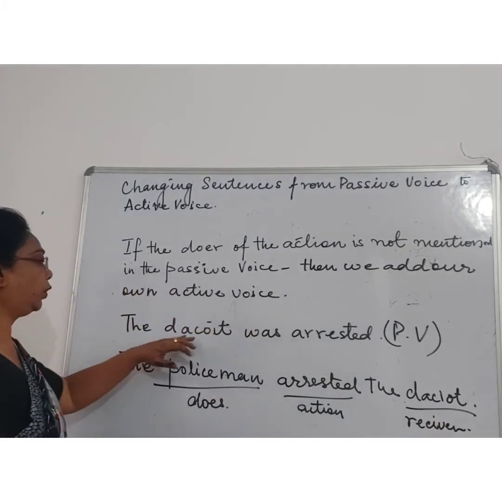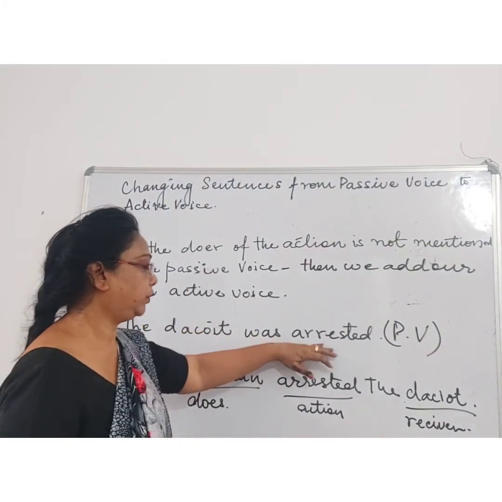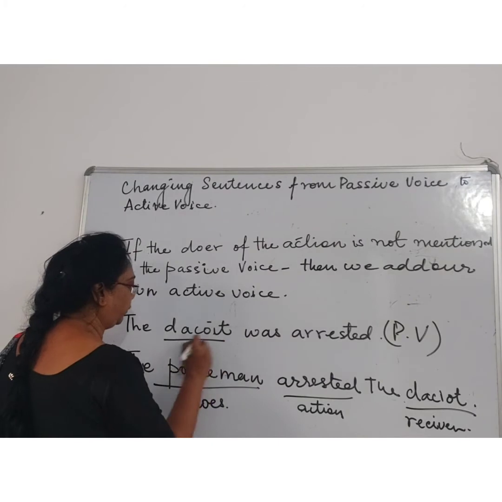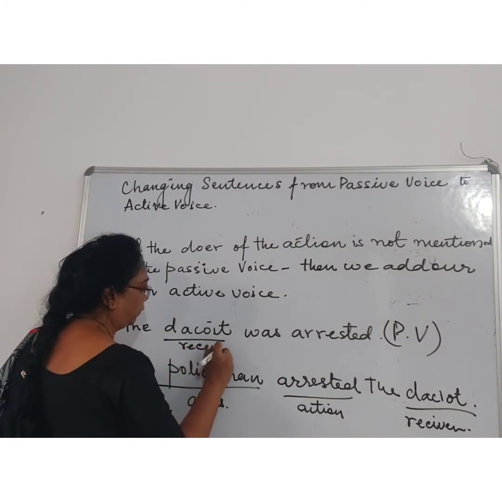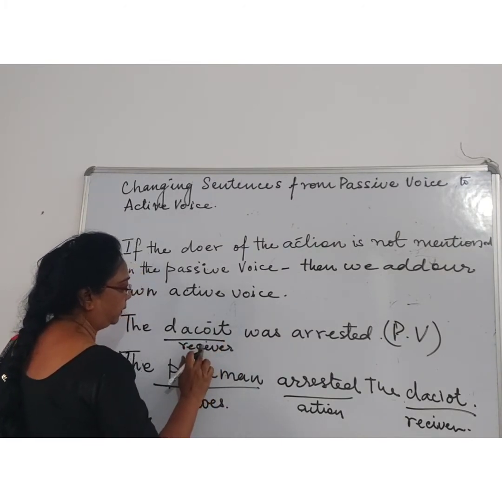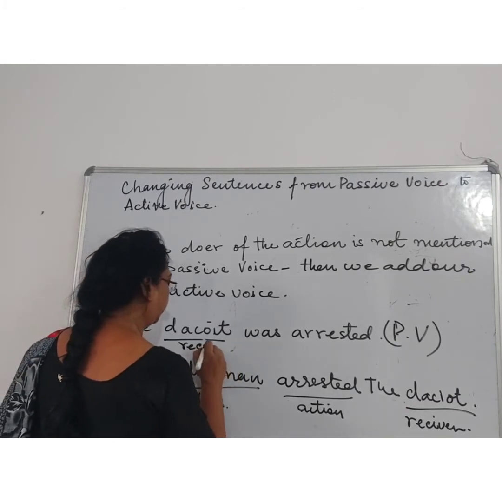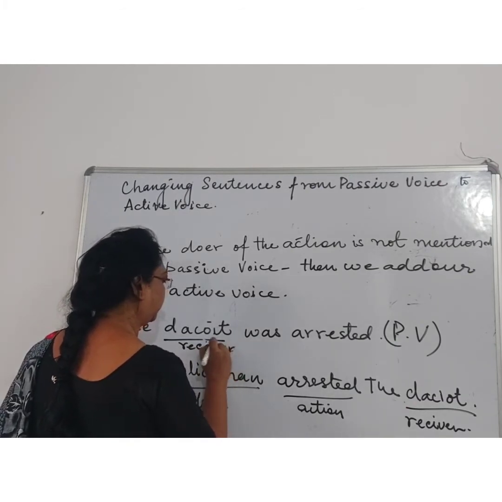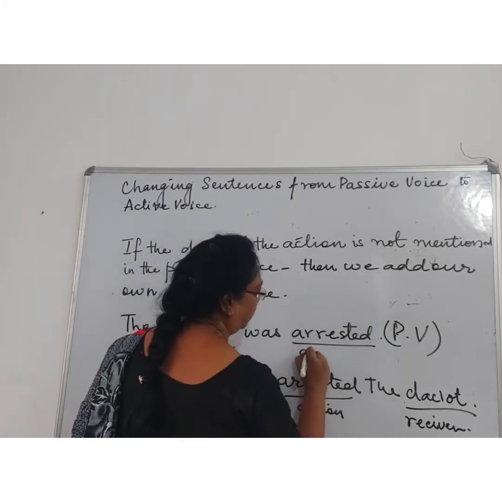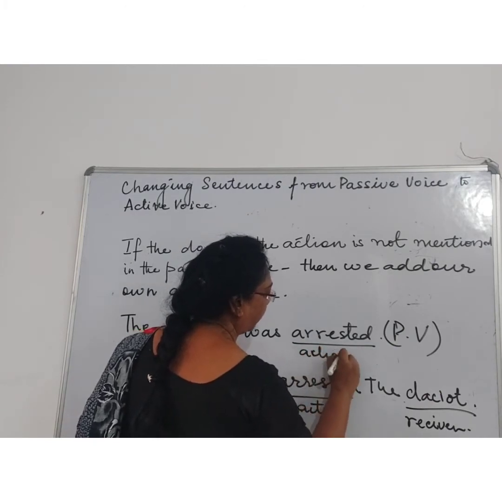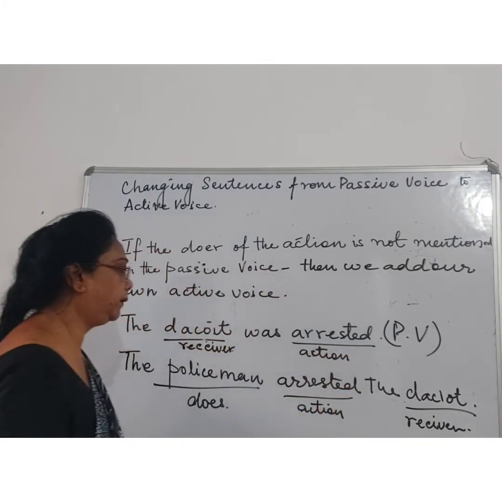Over here, dacoit was a receiver. R-E-C-E-I-V-E-R, receiver. And this is the verb, the action, which tells about the tenses.